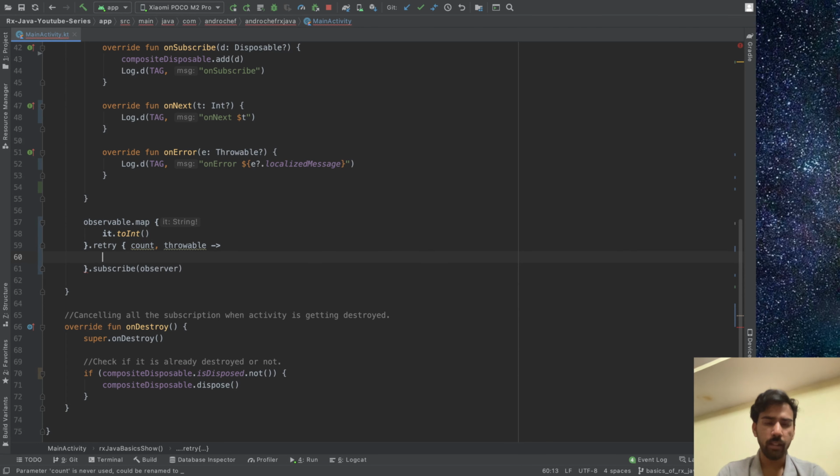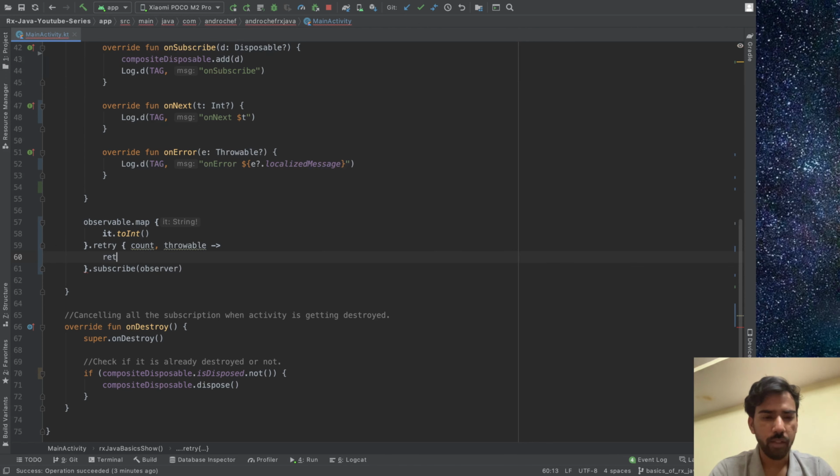So let's assume the scenario, we don't need to retry more than 2 times. So let's say you have some error, and then you retried 2 times, and the result is the same. Then we will skip that part and we'll throw the onError, right? The same we will handle here.